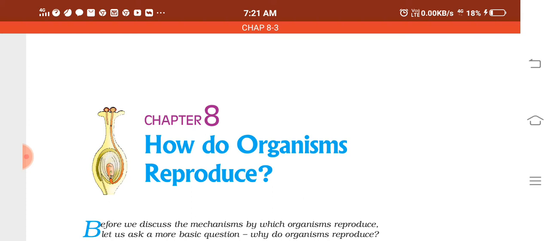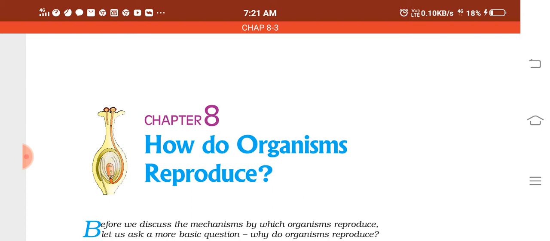After the thickness of the uterus increases, and its inner walls become thicker, ovulation takes place. Ovulation means the release of the ovum from the ovary.